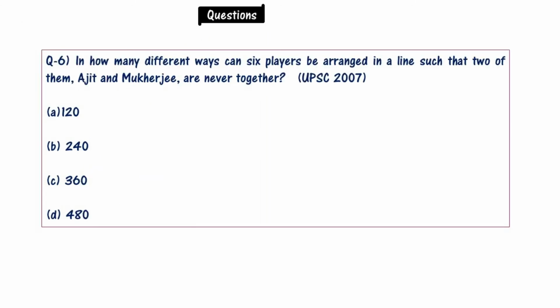Now comes question number 6. This is from UPSC 2007. In how many different ways can 6 players be arranged in a line such that two of them, Ajit and Mukherjee, are never together? Options are 120, 240, 360, 480. Please solve this question.